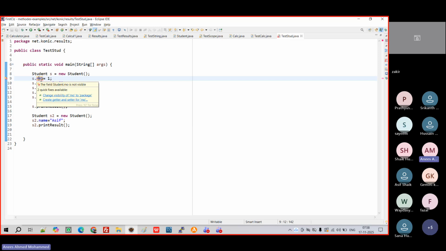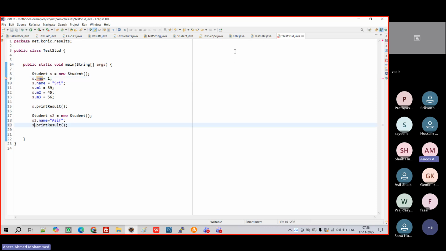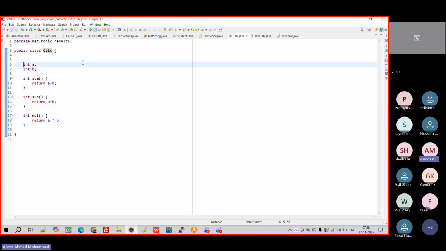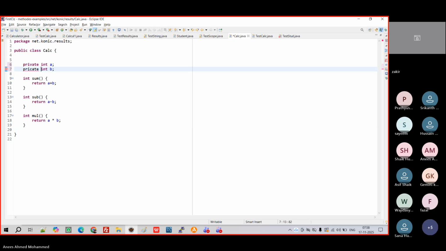Right? So now let's do all the other classes also. We'll make all the other things also private. Let's go to calculator first. All right, calculator is an easy thing to understand. So we'll go to calculator. Okay, so now I will make it private, and private. So now what I'm saying is A and B cannot be touched.